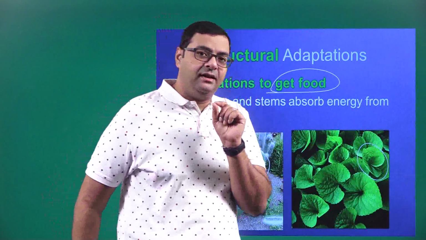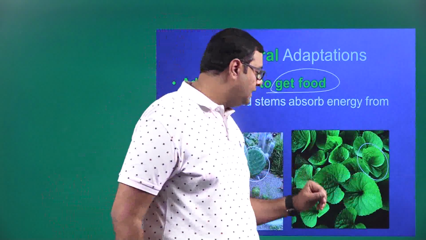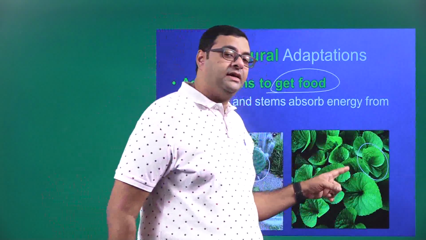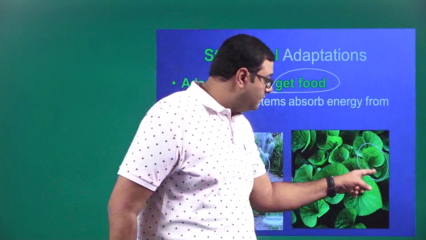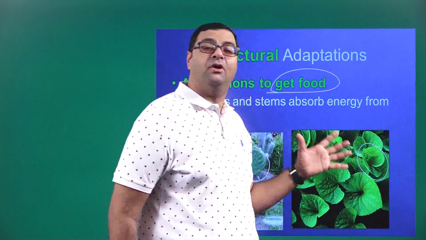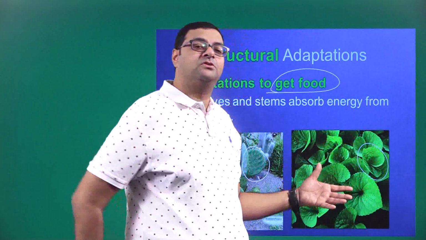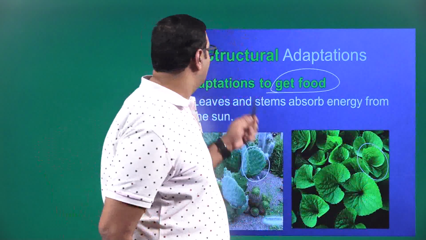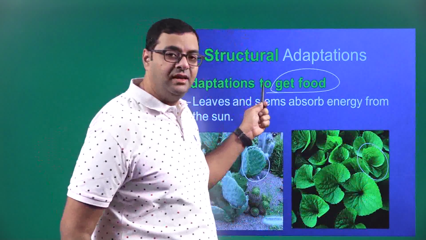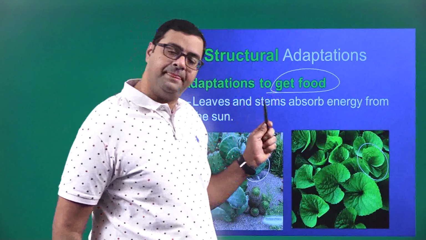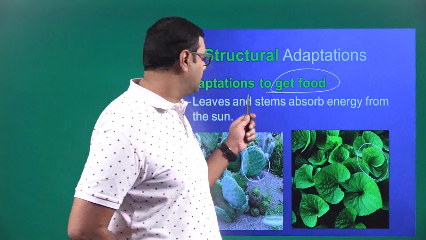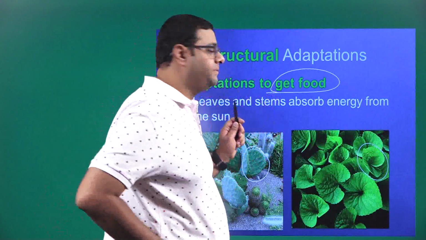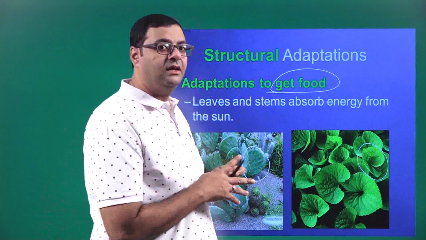Then you have this green plant here. Now this green plant has green leaves. The leaves are broader because they have to be exposed to the sun to perform photosynthesis. So plants have adapted structurally to get food. Am I clear? Now moving on.